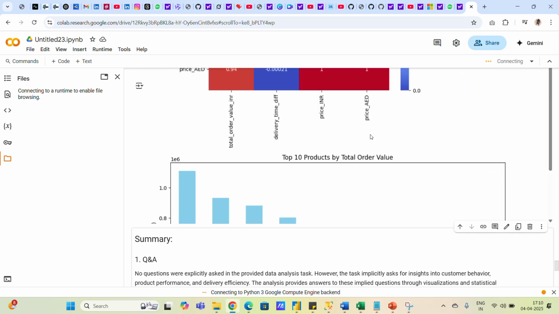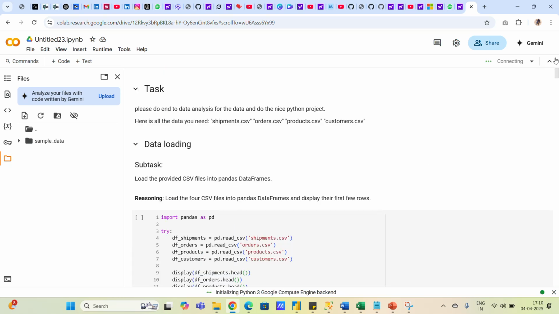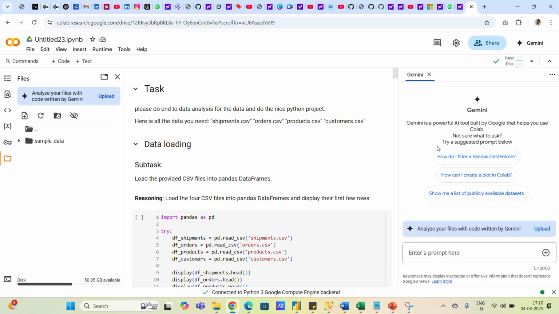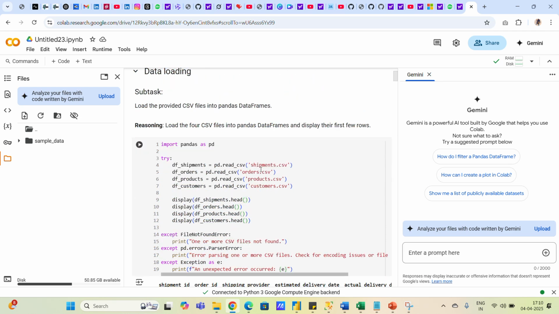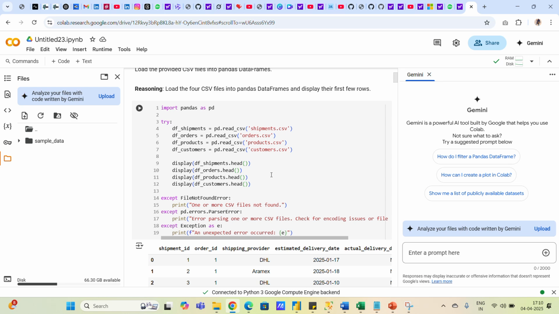As you know, this is a Jupyter notebook, right? We have a feature in the Jupyter notebook known as Gemini. What I did is I imported these four CSV files into this, and I told Gemini to create an EDA, to perform the EDA on the basis of these four tables they have given. It's a very powerful feature which they released just 1 month ago, and it is one of the most important features.